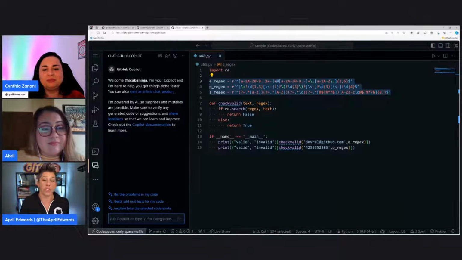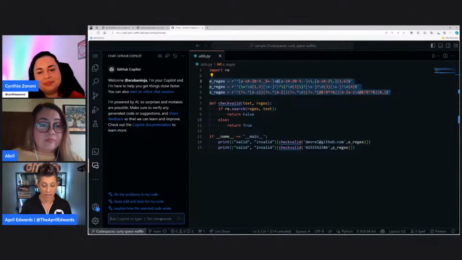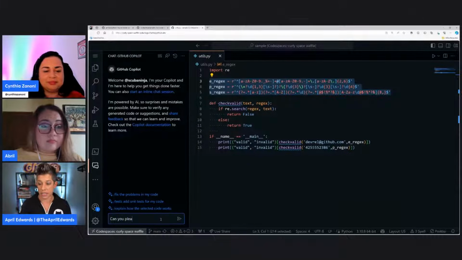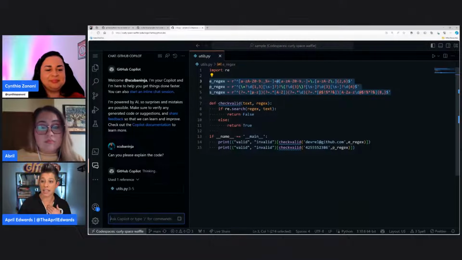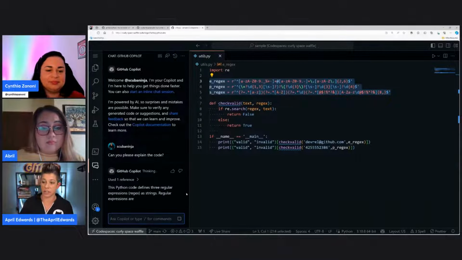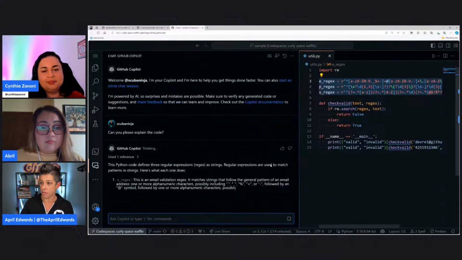But let's say we're getting started on this project. We're handed this task to do something with this file. As we're getting started, remember we talked about context before. I have GitHub Copilot chat open up here on the pane. I could say, can you please explain the code? Now I could ask it that, but if you see here, we've developed some shortcuts. I can ask it to explain the code. I've highlighted it here to give it the context, and it's going to look at the code and give us a little bit of an output. I'll make it a little bit bigger for us to see what it's doing.